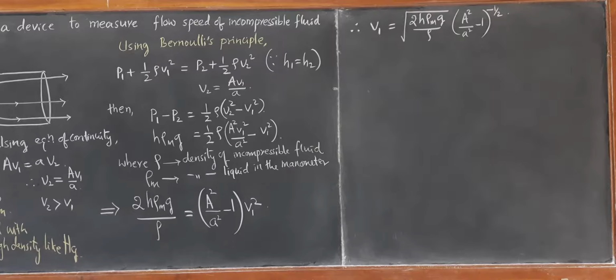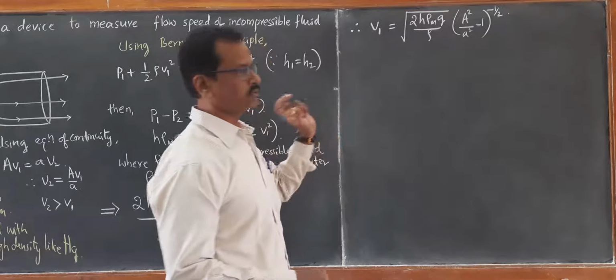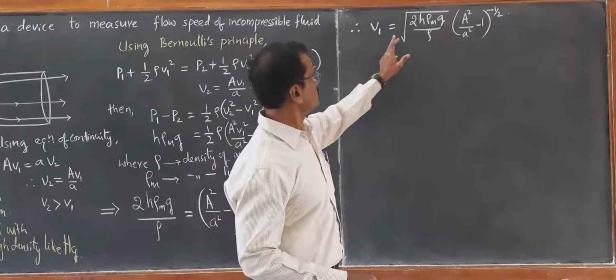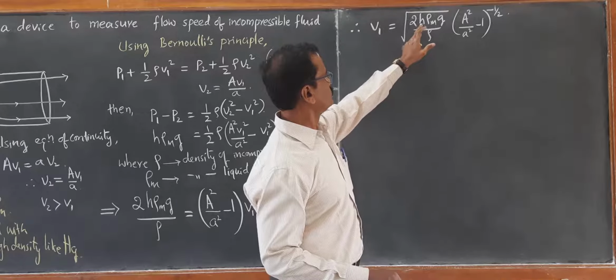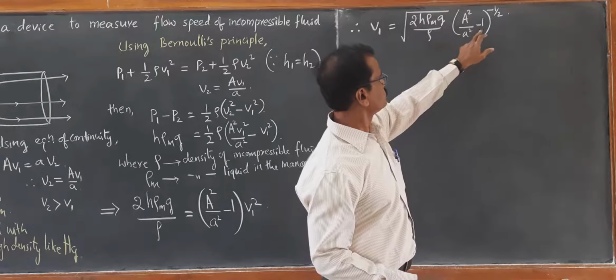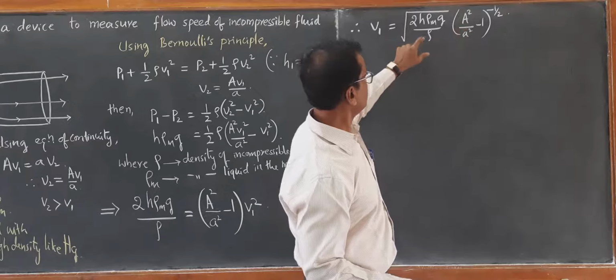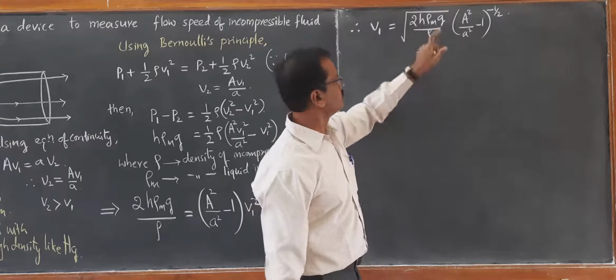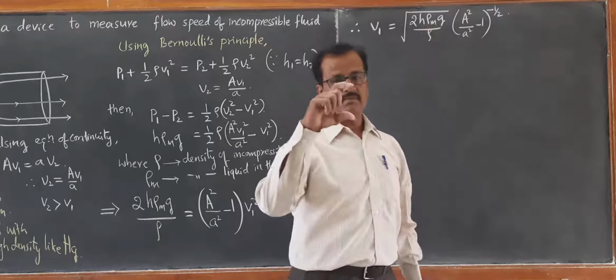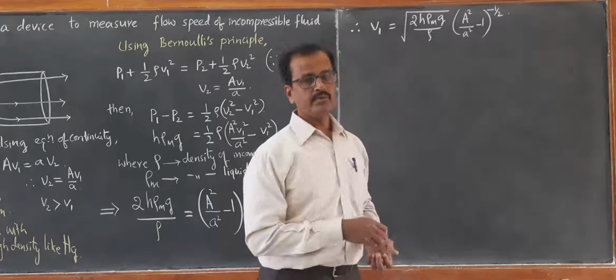Finally we get the flow speed of incompressible fluid flowing through the venturimeter as V1 equal to square root of 2 h rho m g upon rho, into (A square by a square minus 1) raised to minus half. With the values of these diameters, the density of the fluids and the height of the manometer through which the mercury has risen, we can measure V1.